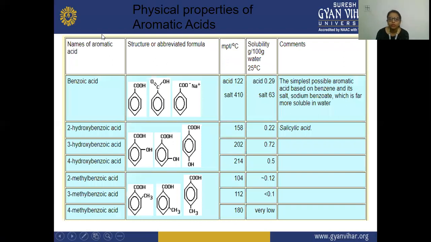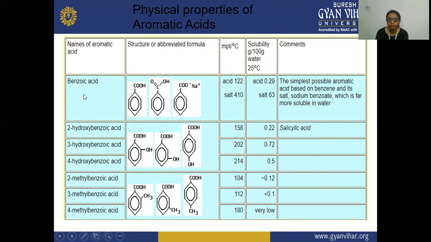Next, physical properties of aromatic acids. So what are the physical properties? Here you can see the name of the aromatic acid, that is your benzoic acid, and the structure or abbreviated formula is given here, and the melting point is given here. The solubility is given, in grams per 1000 grams of water at 20 to 25 degrees centigrade, and the comments are given here.